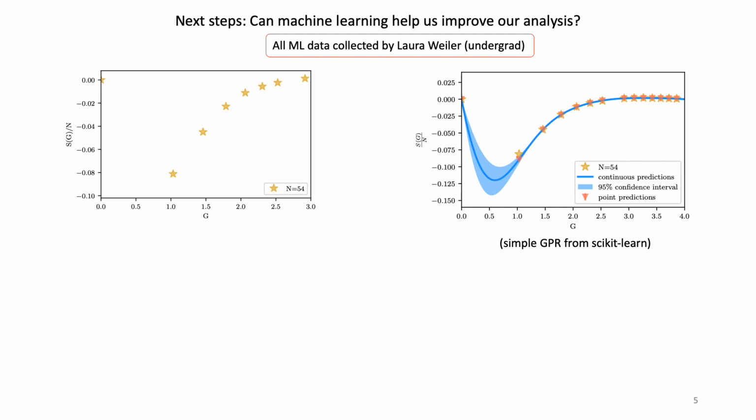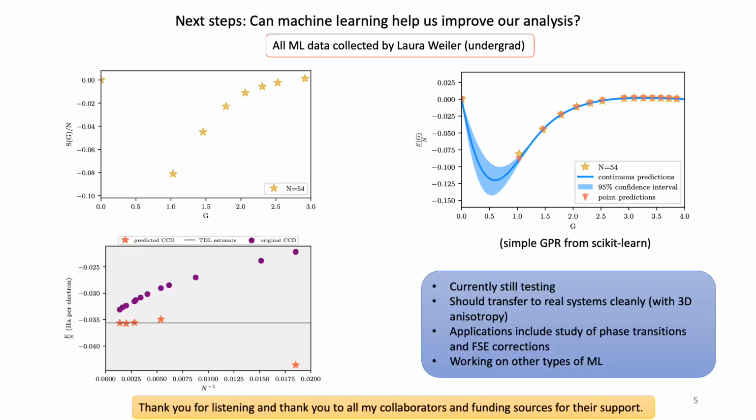Building off this analysis of the structure factor, I am currently mentoring an undergrad who is using machine learning to see if we can fill in some of the gaps in our structure factor data. We are currently working with a simple GPR model, which Laura will be talking about in another lightning talk. Preliminary results for the evaluation of the thermodynamic limit show promise for this approach. We are planning on continuing on to neural networks to help create a robust code that can evaluate the structure factor for a range of solids for use in applications such as the study of phase transitions.